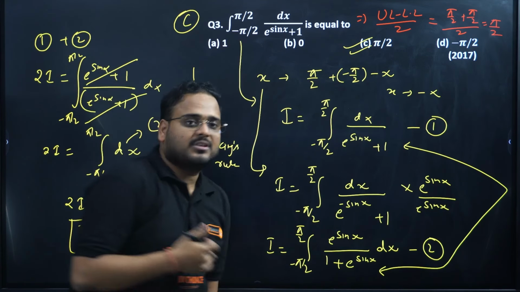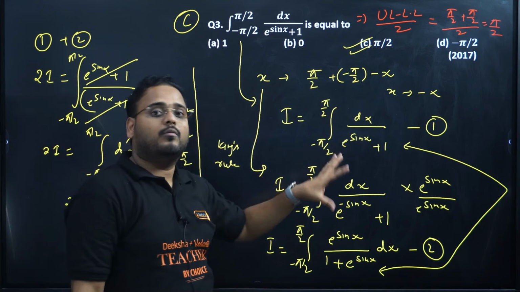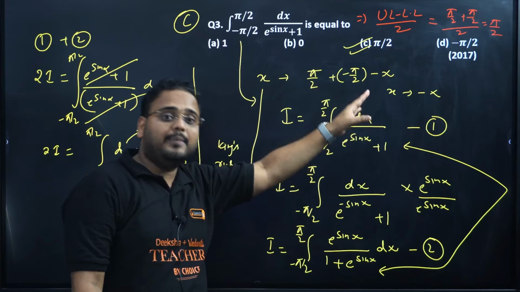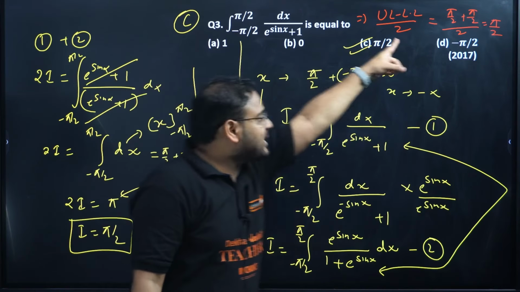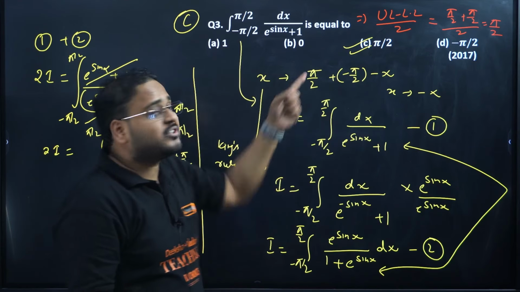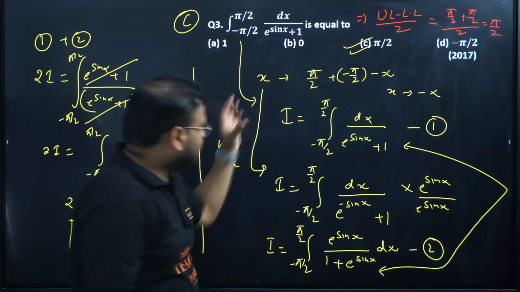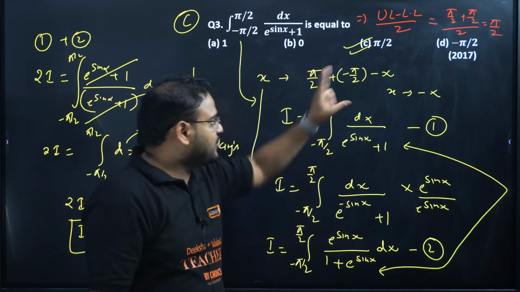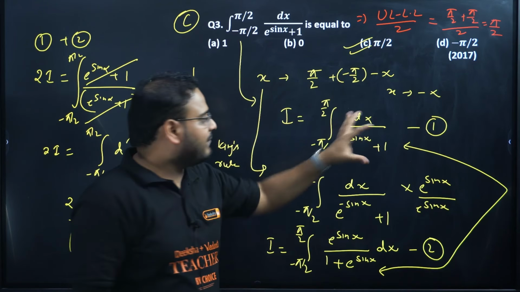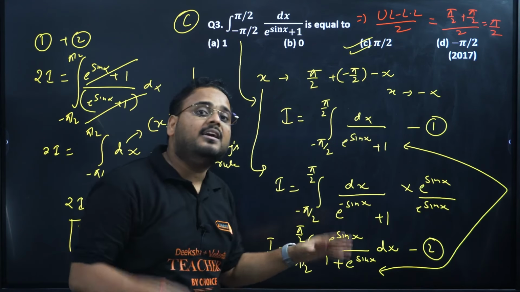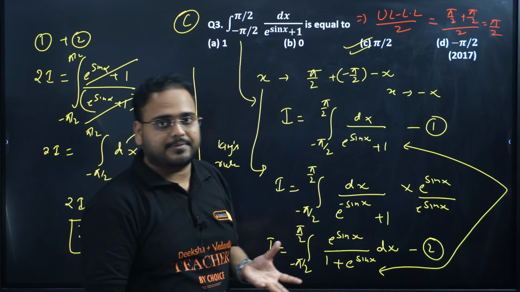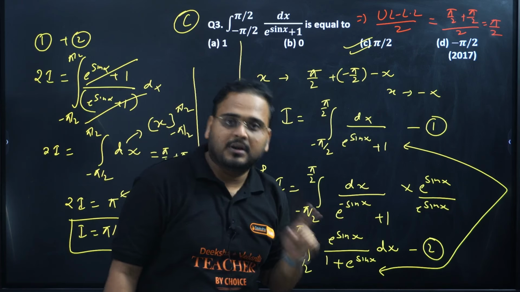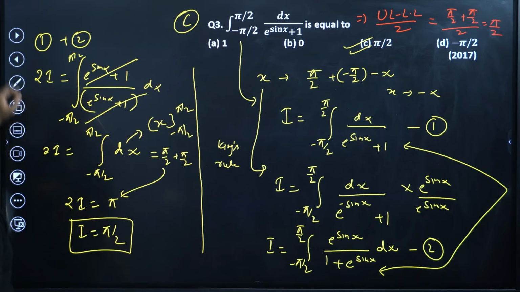So if a question is making a form of King's rule, you can simply apply like this. Pi by 2 plus pi by 2 divided by 2. Answer is pi by 2. So one step is enough to solve the question. You can solve this question within 1 to 2 seconds. But the approach I have also given here is to help you understand the problem. Clear? Question is actually only a 2-second problem, but I've given you all the necessary steps also to understand, if somebody is not getting the reason behind it. Getting it? So there are two methods. One method is the whole method, other is the trick method. Done? Clear? Okay. Question number 4.